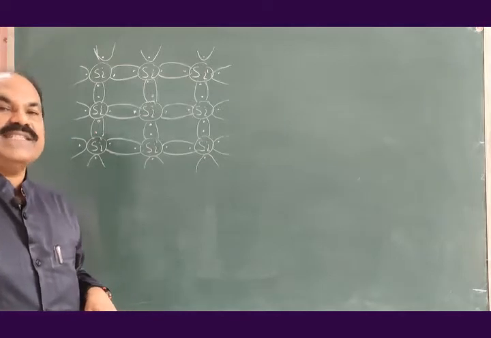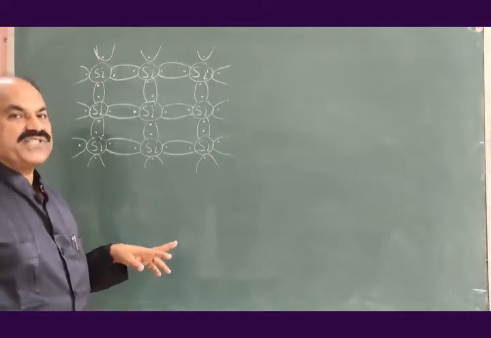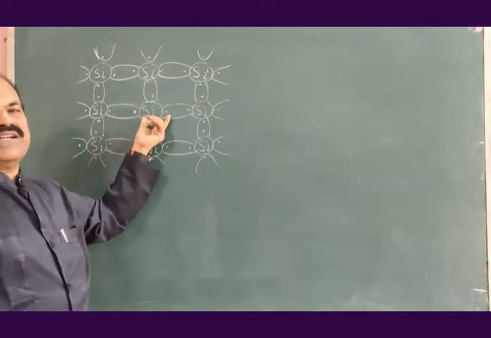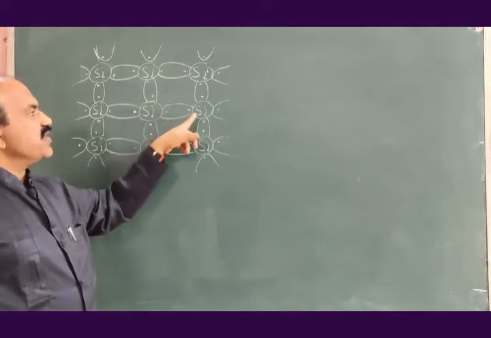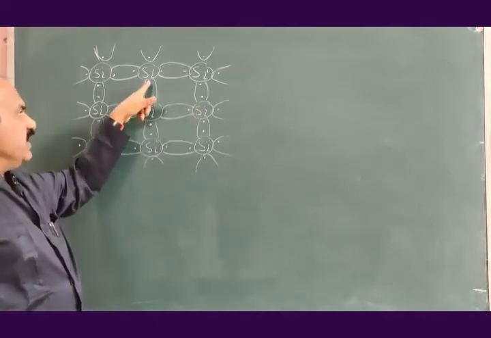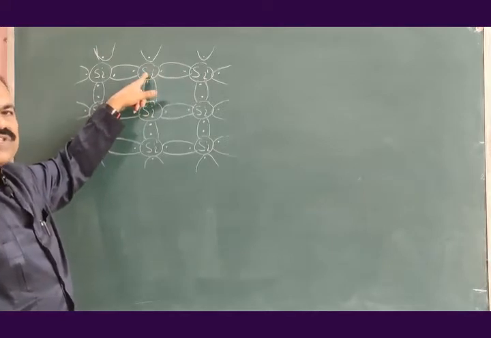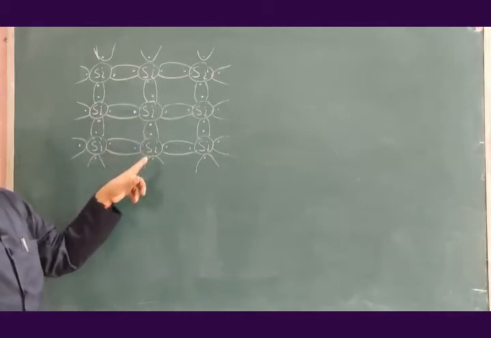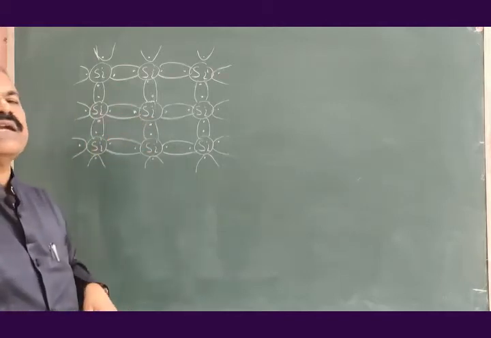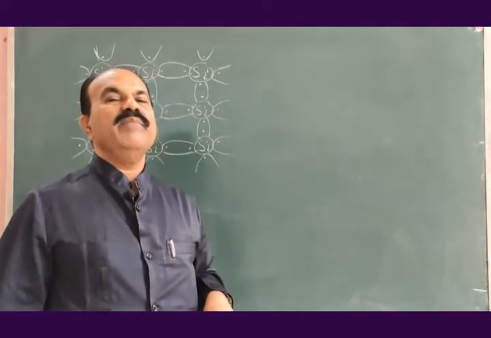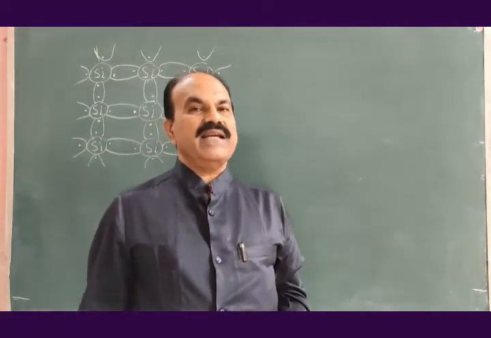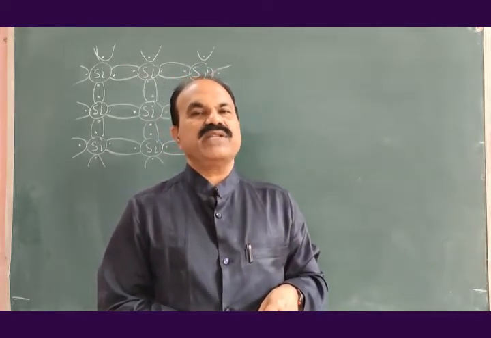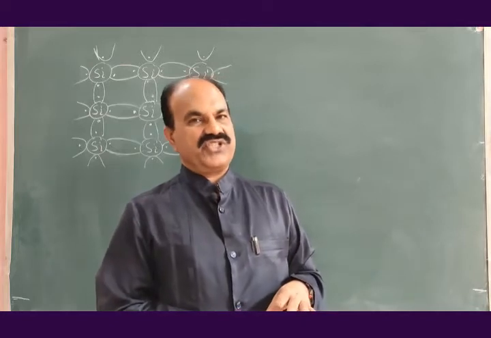It will behave as if it is electrons in the valence shell, valence orbit of this semiconductor. At the same time, these two electrons will behave as if of this silicon atom, these two electrons as if of this silicon atom, and therefore all silicon atoms in the silicon crystal structure will attain stability, because the octet is completed in the last orbit of the silicon crystal structure.